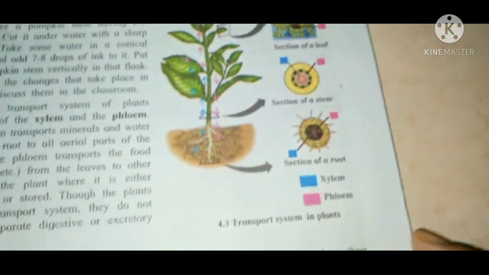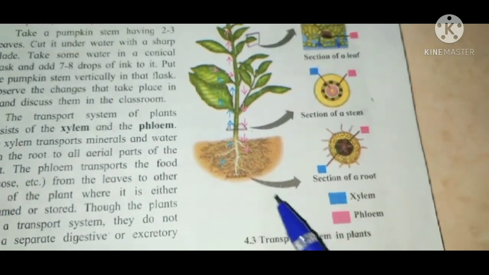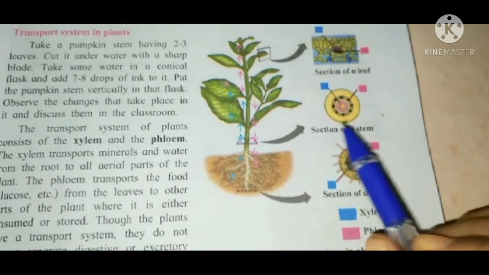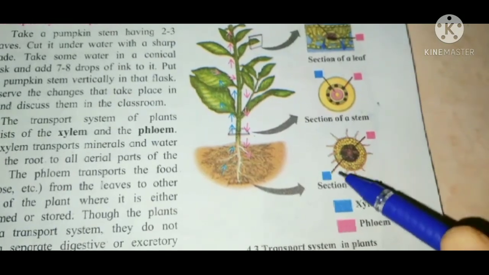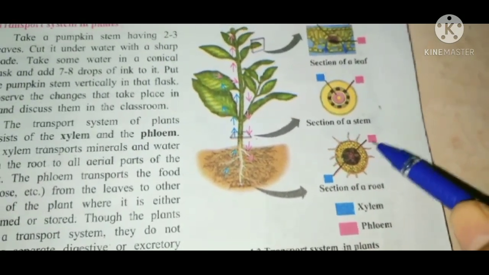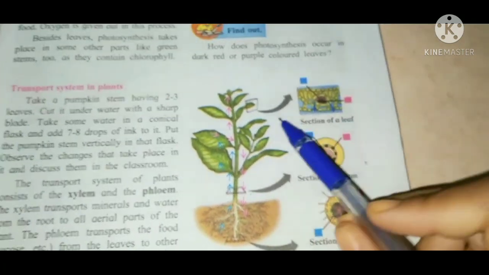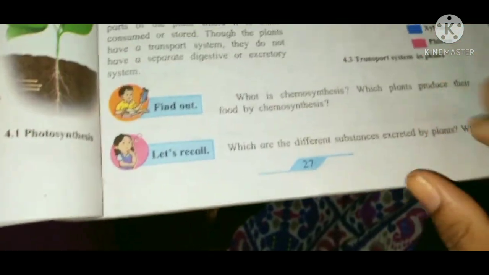So see here the picture, transport system in plants. First here is a section of a root, then a section of a stem. Blue color indicates xylem, and pink color indicates phloem. Here is a section of a stem, then a section of a leaf. Okay, so now come to page number 28.